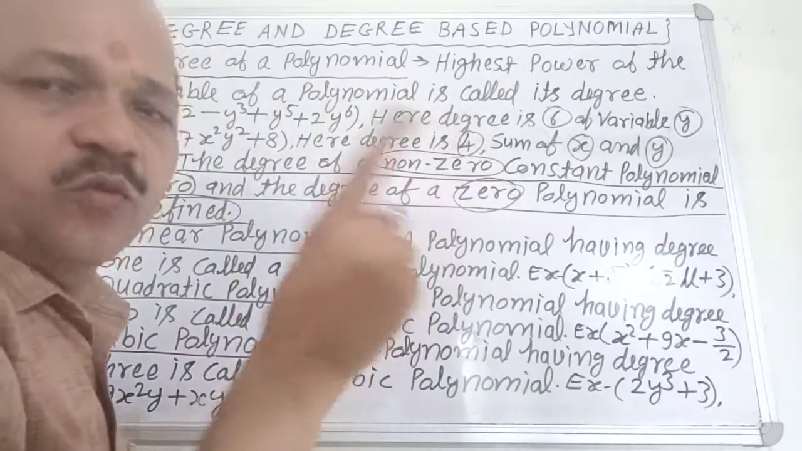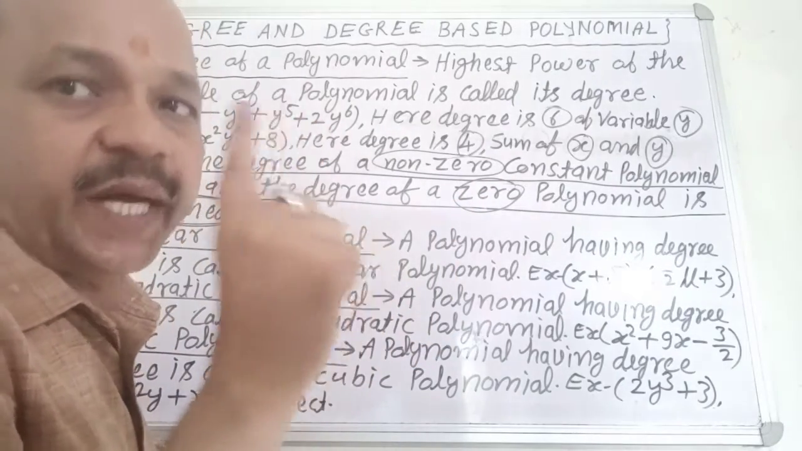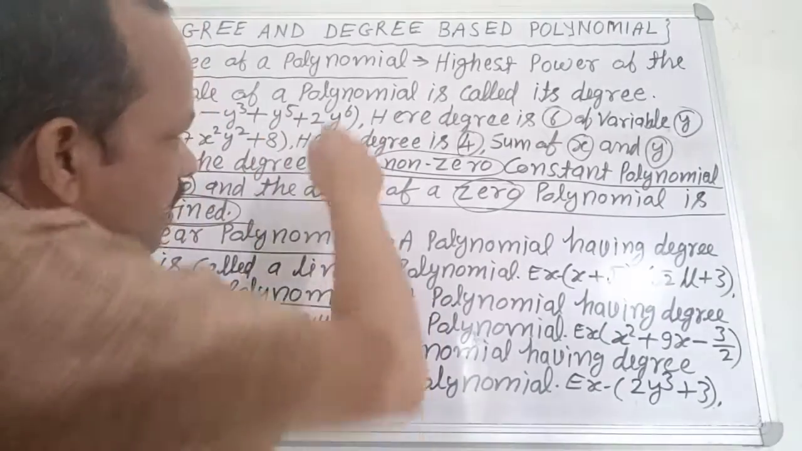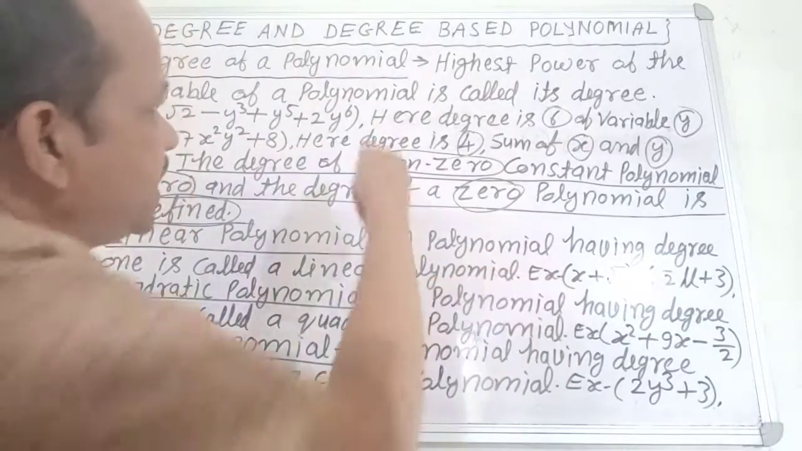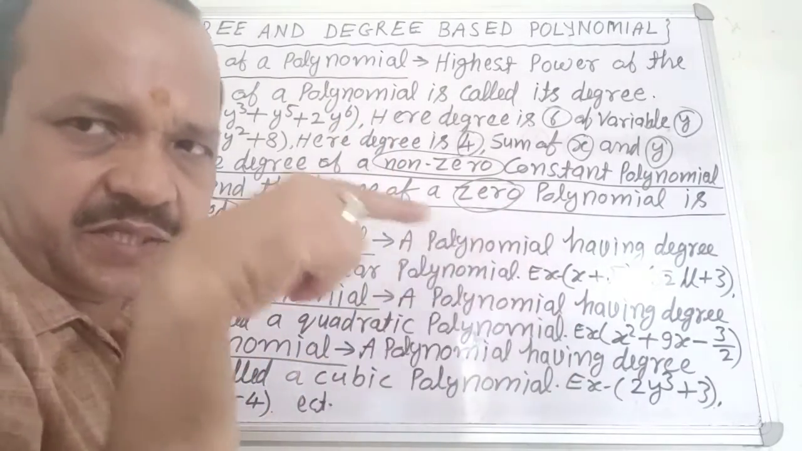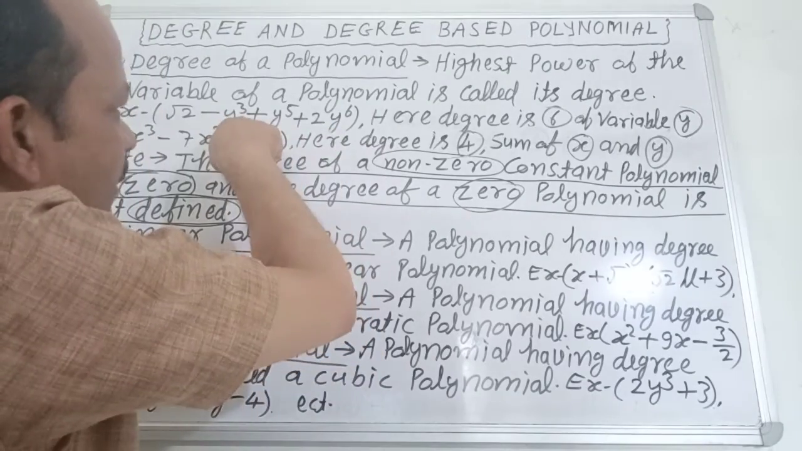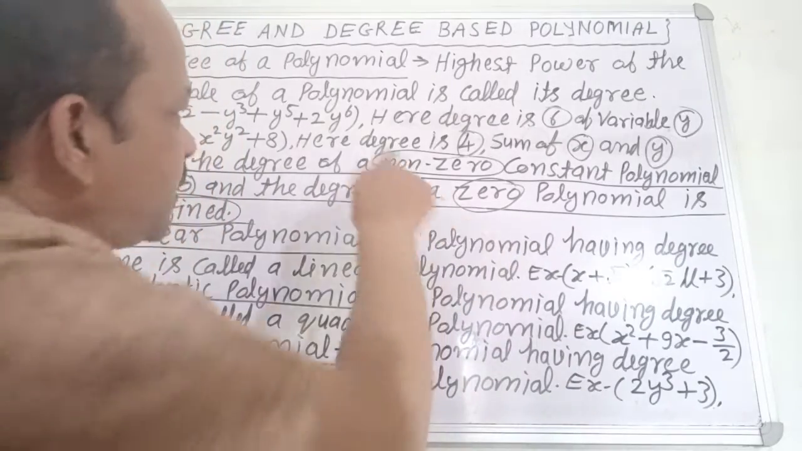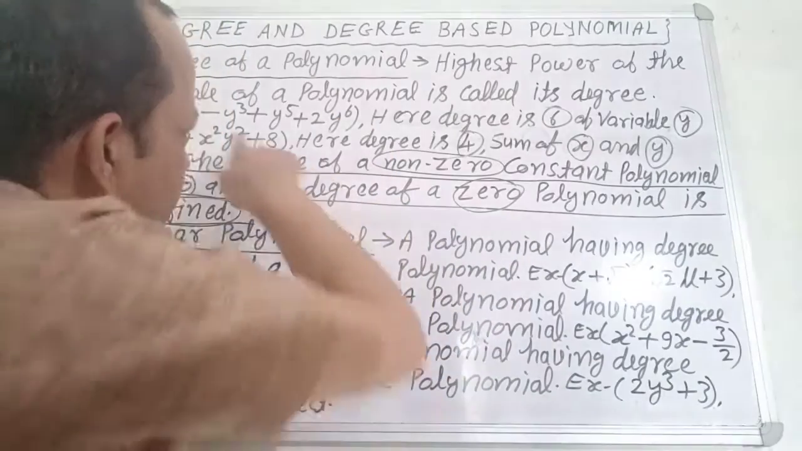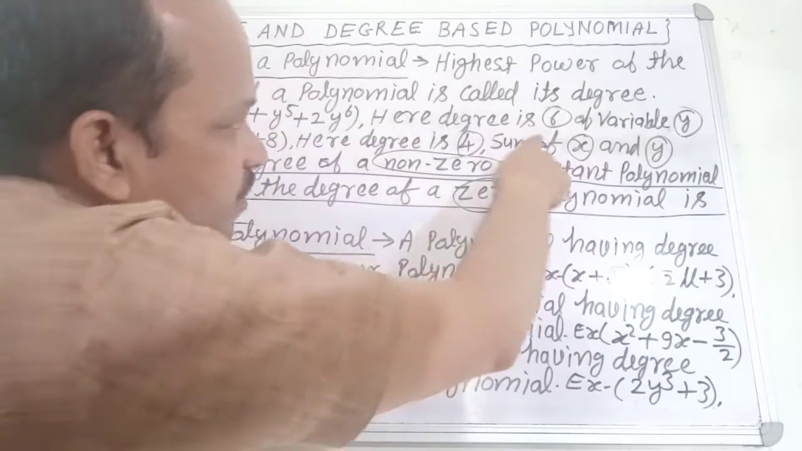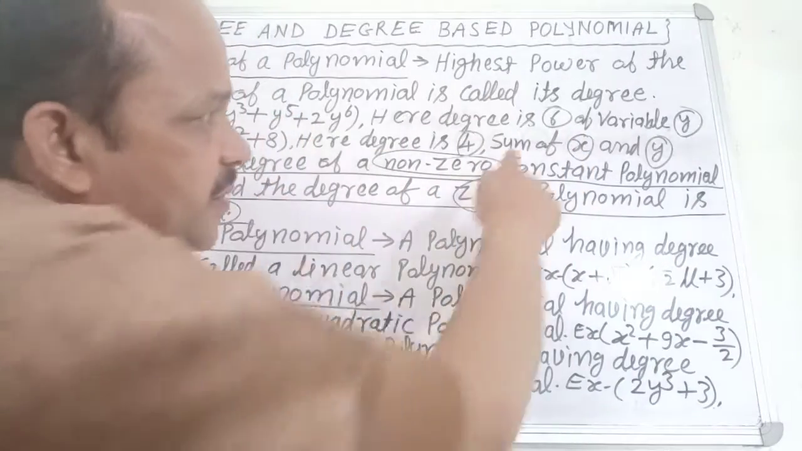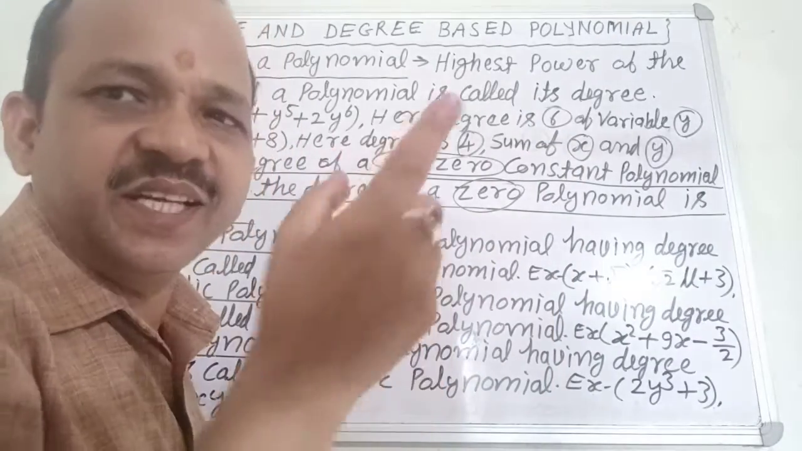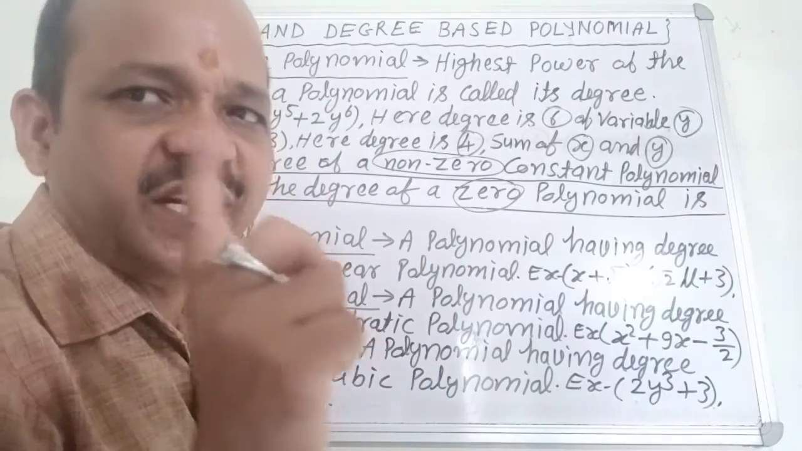Here the variable is one, y. The powers are 3, 5 and 6. The highest power of the variable is 6, hence its degree is 6. It means the degree of the polynomial is 6 in the variable y. Clear? No confusion about it? Very good. It is very easy, but you concentrate your mind.